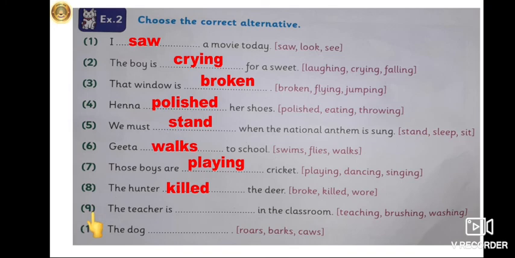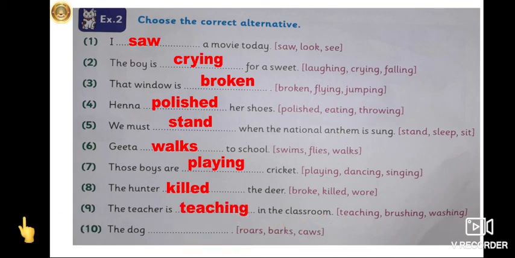See the ninth sentence. The teacher is dash in the classroom. What does the teacher do in the classroom? Does she brush or do washing in the classroom? No, she teaches in the classroom. So the correct answer is teaching. TEACHING, teaching. So the teacher is teaching in the classroom. So we will write teaching over here.